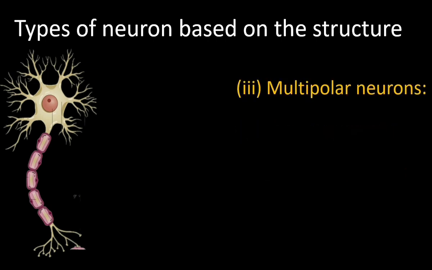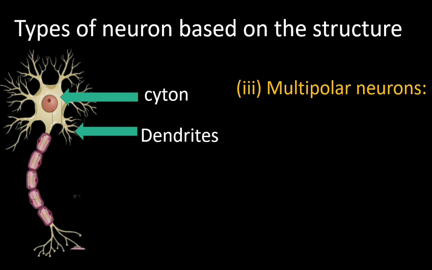Let us learn the multipolar neuron first. This is what we discussed in the last video. All the neurons have cytoplasm and nucleus. That part is called a cyton. The cyton has short and long branches. The short branches are called dendrites. In this neuron, the dendrites are numerous and the neuron has an axon. Multipolar neurons have many dendrites and an axon.